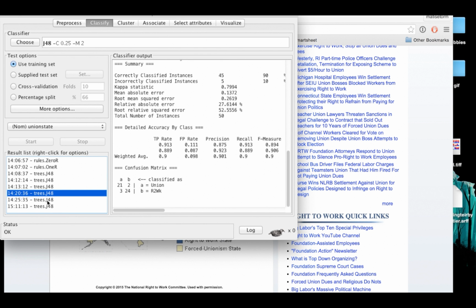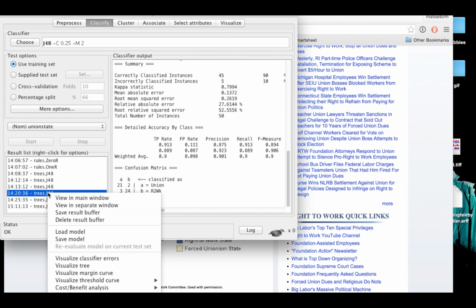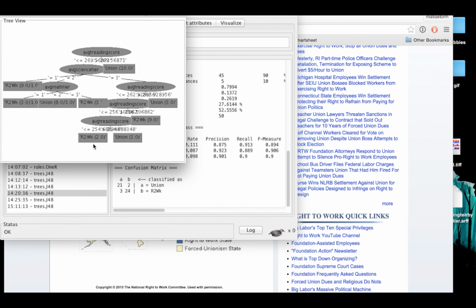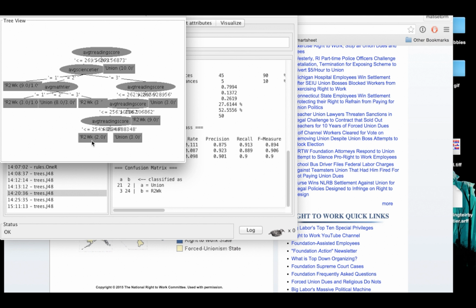I'm actually predicting something else. Before I was trying to predict whether or not it was a union state or not a union state, and we got a 90% success rate. And that's not, again, completely surprising because of all these different splits, and it doesn't necessarily tell me whether or not math versus science, I mean, clearly we found out that science actually did better for the right to work states, not the other way around.